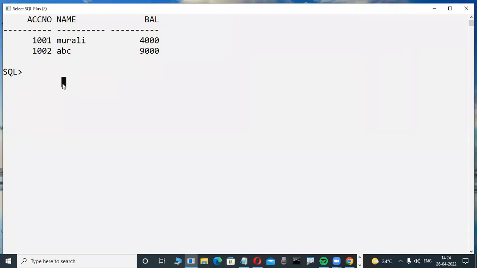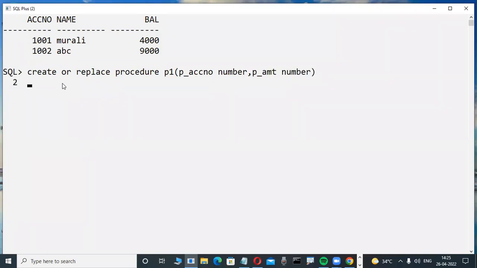I'm an experienced person, so within a fraction of a second I can write it. In real time, some code is there. Just observe here. Create or replace procedure is a concept in PL/SQL. Don't write it, just observe. Here I'm passing the account number to the procedure, P1, anything, P underscore account number. You don't have an idea about all these things, just observe what the logic behind it is. Number. Here P underscore amount, for example, number like this. I am writing it now, and in the future you will also be writing it as a PL/SQL developer. And now here is the balance, V underscore balance. Some code is there. This is not difficult code. Once you learn the course, it is very easy code.